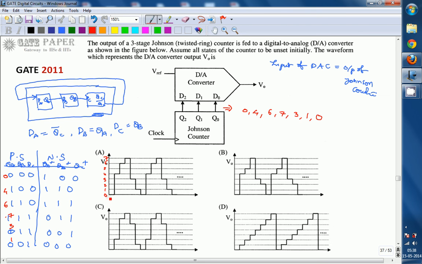First it is 0 and later it is 4, next it goes to 6 and then 7, then back to 3, next 1, 0, and again 0 to 4, back to 6, 7, 3, 1, 0. So this is the output sequence it follows. The waveform which resembles V0 is option A. Answer A is the right answer for this question.